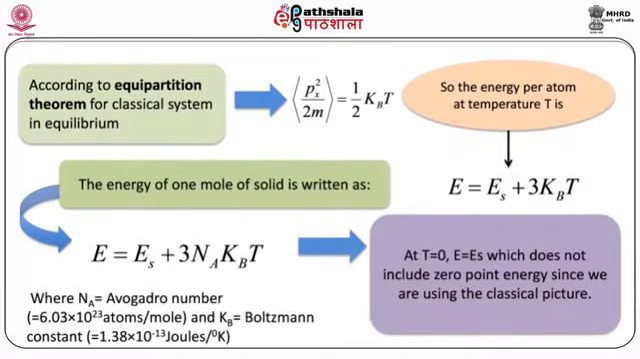Now the energy of 1 mole of the solid is written as E equal to E static plus 3 NA kBT, where NA is the Avogadro number, which is equal to 6.02 into 10 raised to power 23 atoms per mole, while of course the Boltzmann constant is 1.38 into 10 raised to power minus 23 joules per Kelvin. At T equal to 0, remember that E equals ES, which does not include zero point energy, since we are using the classical picture. In the classical picture we don't have a zero-point energy, it is only in the quantum picture.